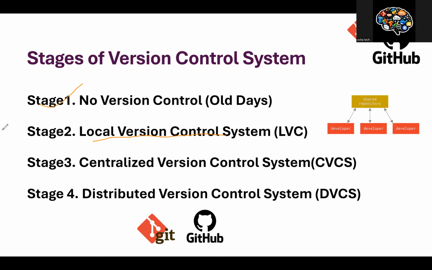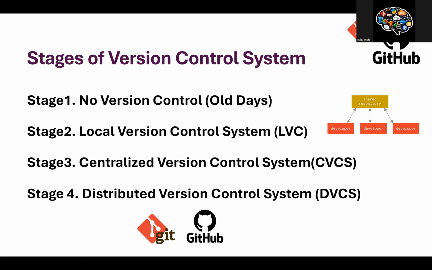And also we have the third stage, that is stage 3, centralized version control system. What is the centralized version control system? Here a little upgrade has been made from the local version control to centralized. Here team collaboration can be done, right? Teamwork.